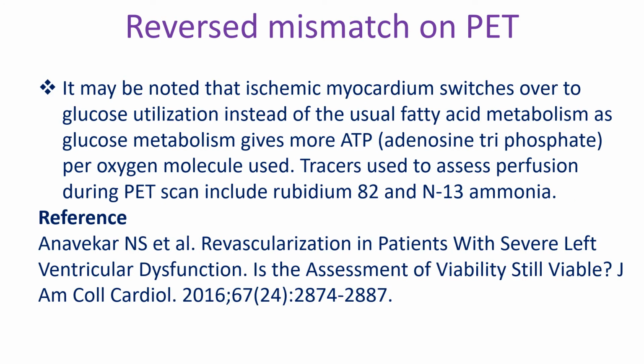It may be noted that ischemic myocardium switches over to glucose utilization instead of the usual fatty acid metabolism, as glucose metabolism gives more ATP per oxygen molecule used. Tracers used to assess perfusion during PET scan include rubidium-82 and N13 ammonia.